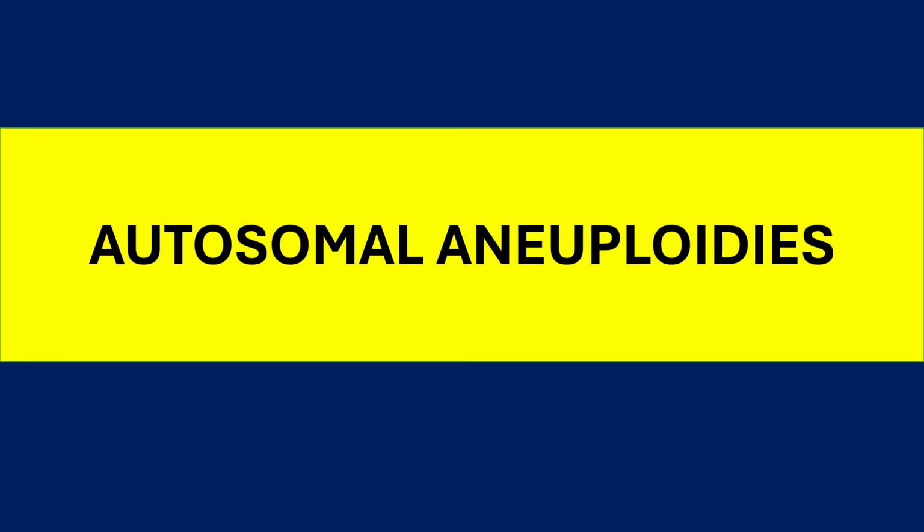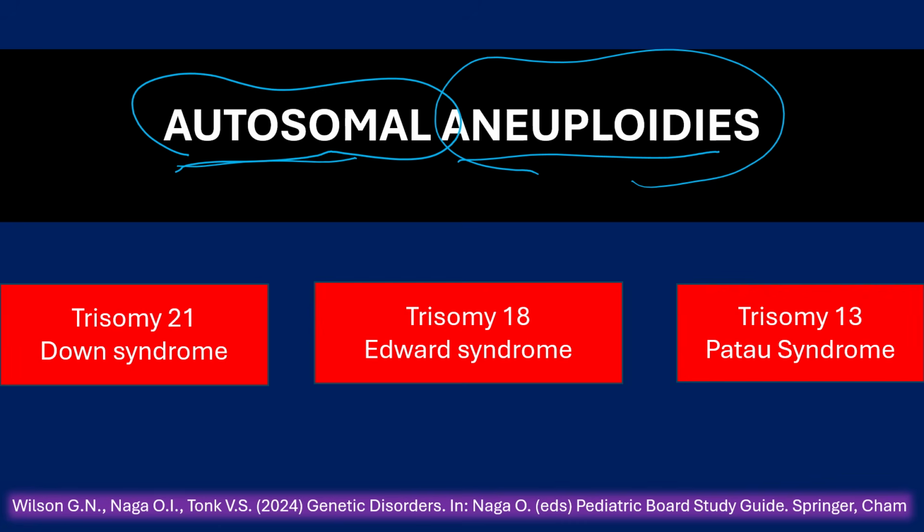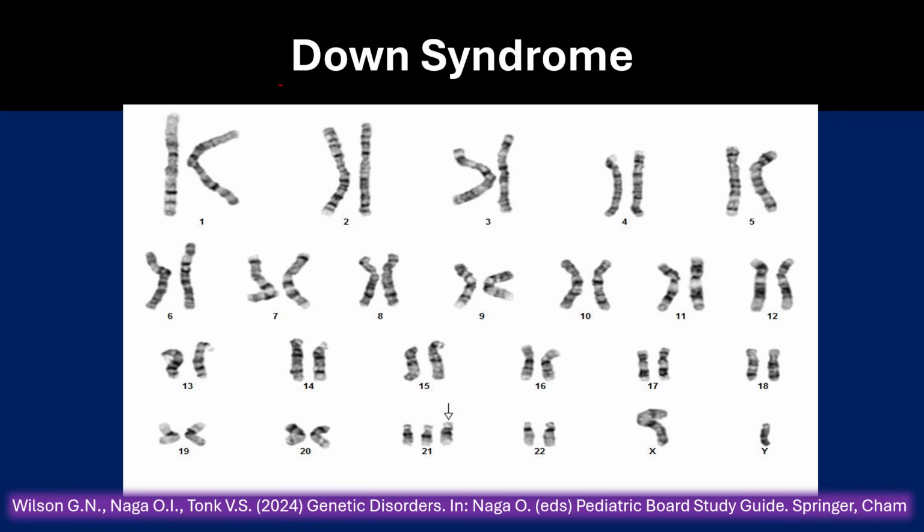Autosomal aneuploidies. Aneuploidy means abnormal number, and here, abnormal number of autosomes. The first and most common example: trisomy 21 or Down syndrome, second trisomy 18 or Edwards syndrome, third trisomy 13 or Patau syndrome. We'll start with Down syndrome.